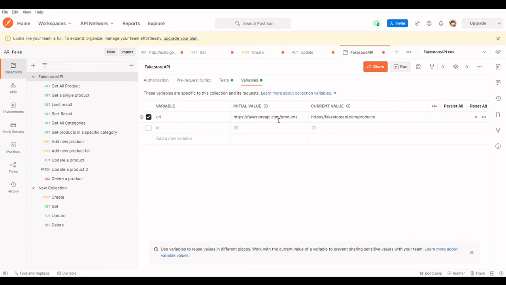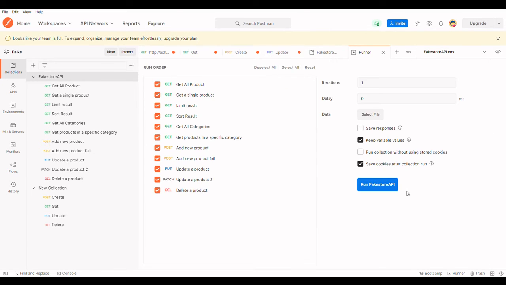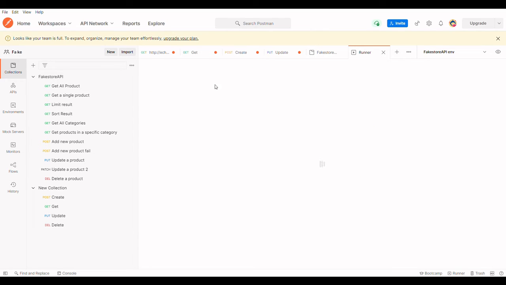The first one is the URL variable, with the initial value being the URL we test, and the second one is the ID which we will use for the whole collection. Then we will save it and run. In the run order we can select which requests we will run testing. Then we will run it.